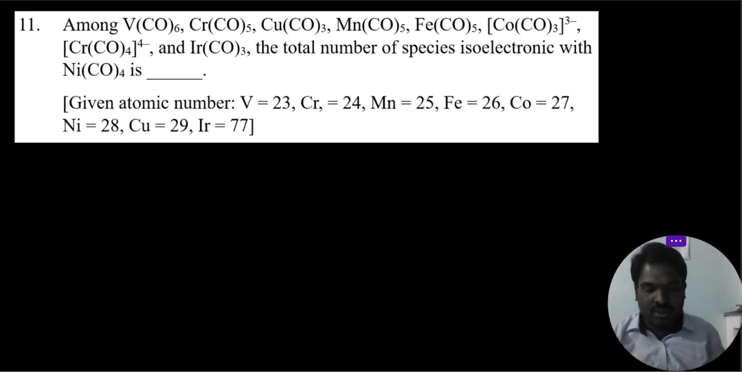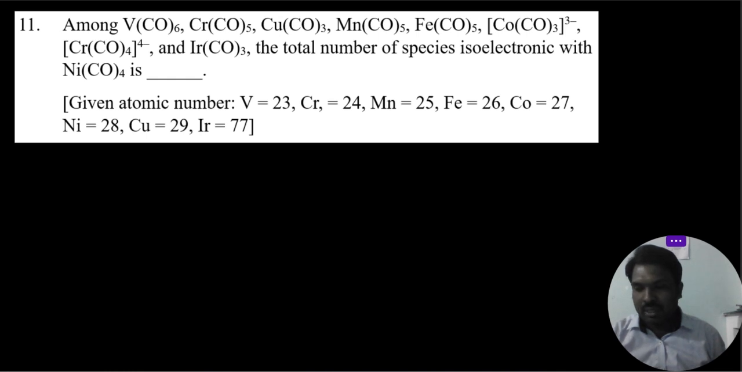This question is from coordination compounds. Among V(CO)6, Cr(CO)5, Cu(CO)3, Mn(CO)5, Fe(CO)5, [Co(CO)3]3-, [Cr(CO)4]4-, and an iridium complex, the total number of species isoelectronic with tetracarbonyl nickel is?